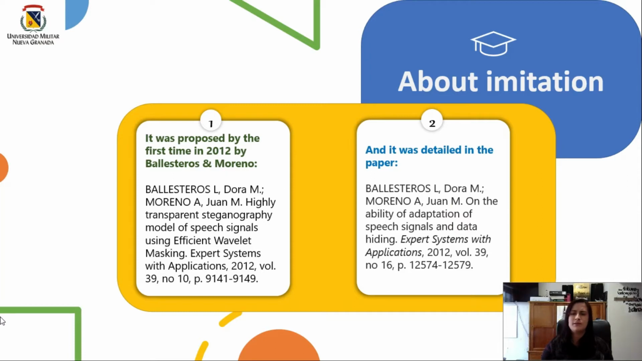So let's talk about imitation. It was first proposed in 2012 in the paper Highly Transparent Steganography Model of Speech Signals using Efficient Wavelet Masking. And it was detailed in the paper on the ability of adaptation of speech signals and data hiding.